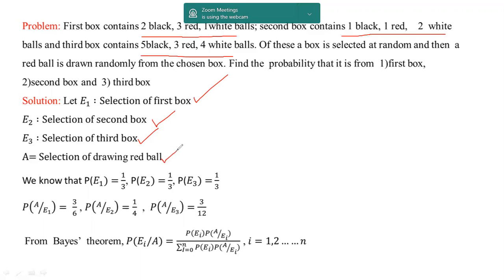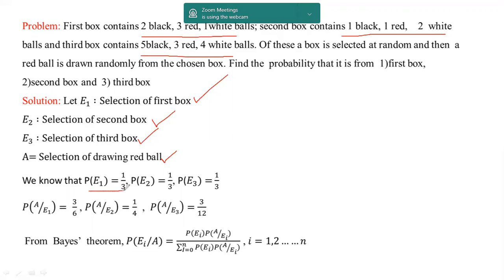So here, E1, E2, E3 are mutually exclusive and exhaustive events, and A is another event which is intersecting with every event. A is intersecting with E1, A is intersecting with E2, A is intersecting with E3. In simple way, we can say the common thing in all the events is A. Okay. So here the probabilities are provided like this.